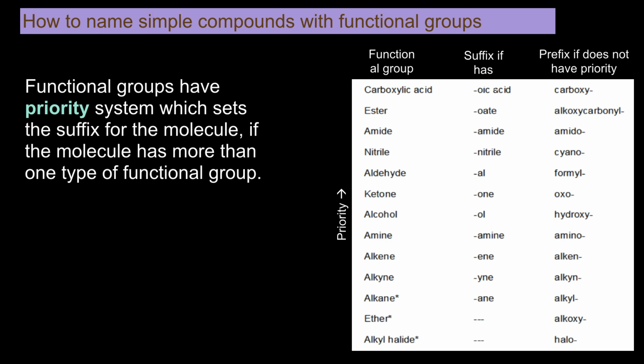There will often be times when an organic molecule has more than one type of functional group present. In these cases, there is a priority system that sets the name for the molecule. The functional group with the highest priority, according to the list shown here, will set the suffix for the molecule name. Each of the lower priority functional groups will be given a prefix in the molecule name. If you go on to take organic chemistry, you will be required to learn this priority order. For this class, if you need the list, it will be given.